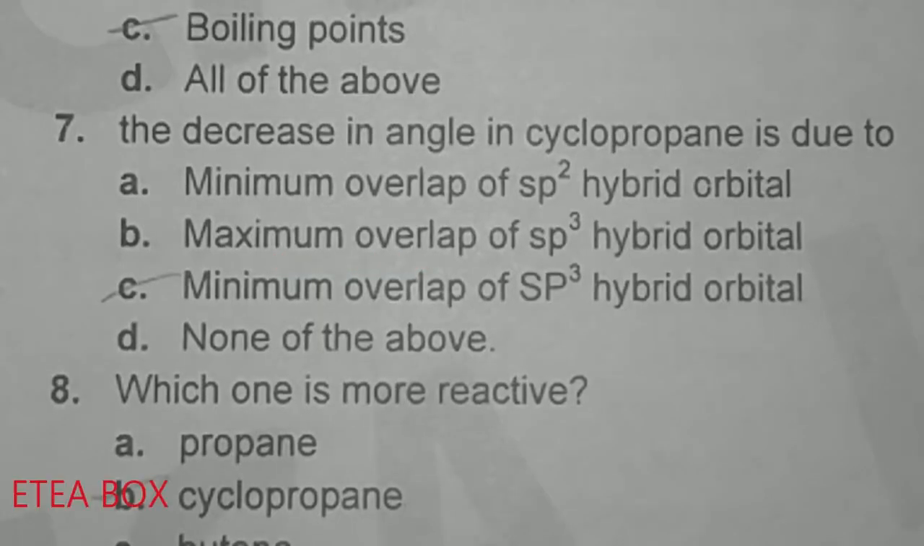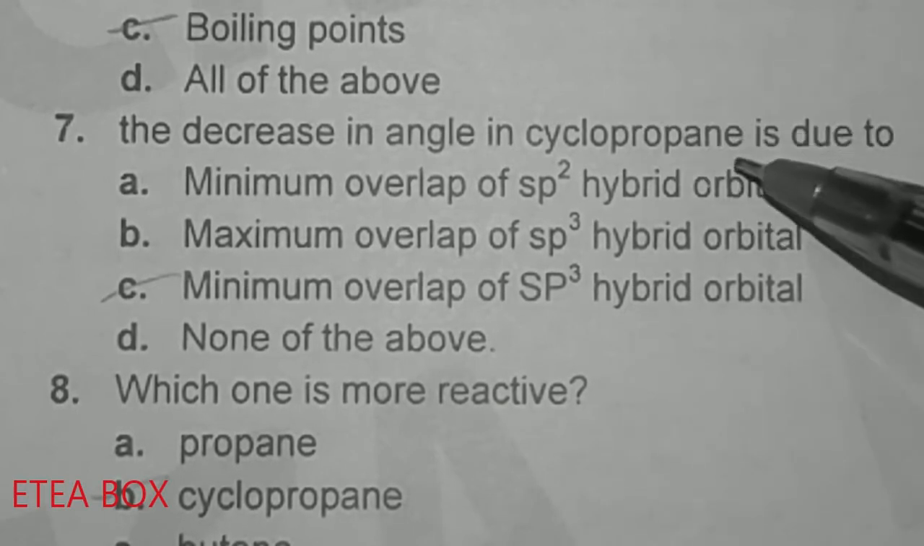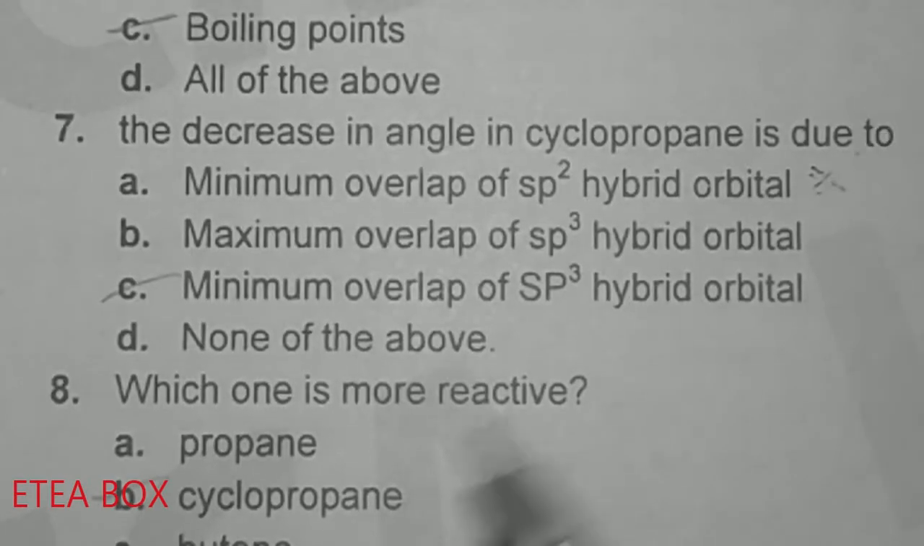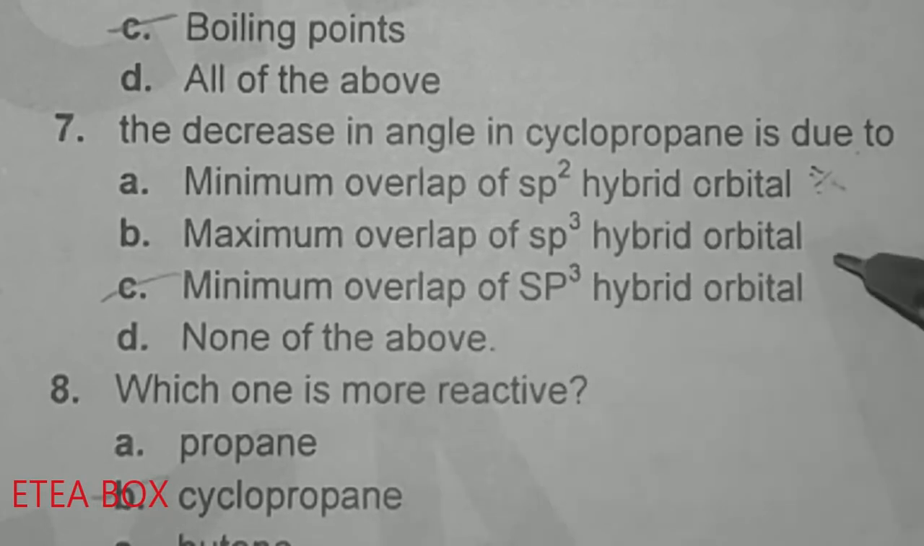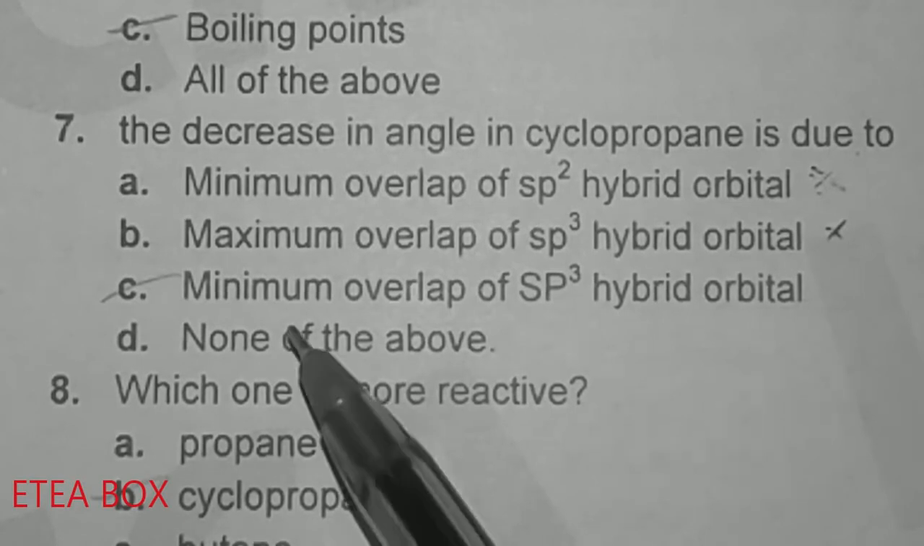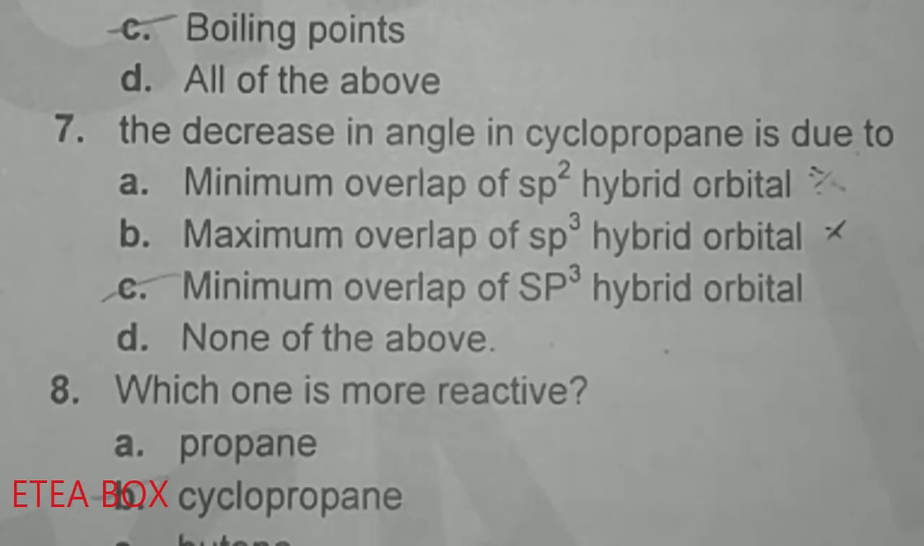The decrease in angle in cyclopropane is due to the. Option A is minimum overlap of sp2 hybrid orbital. This one is incorrect, because cyclopropane, an alkane, has sp3 hybridization. Maximum overlap of sp3 hybrid orbital is also incorrect. The maximum overlap only occurs in straight alkanes. In the cyclic form, what happens? The minimum overlap of sp3 hybridized orbitals occurs.